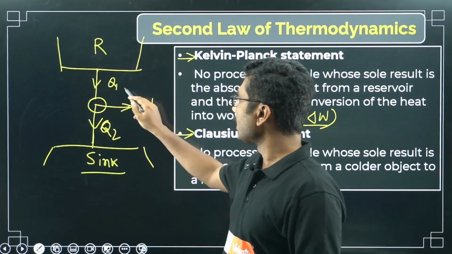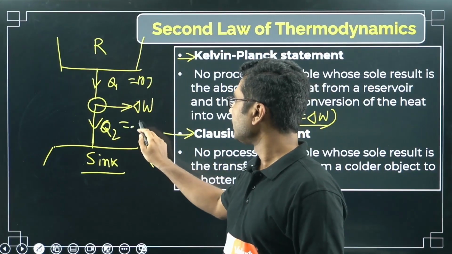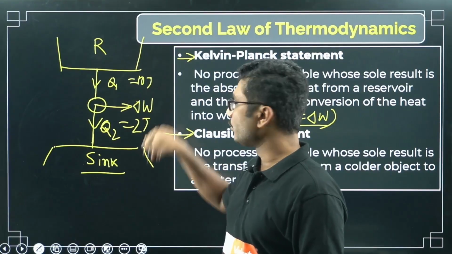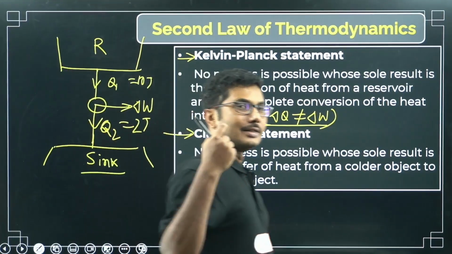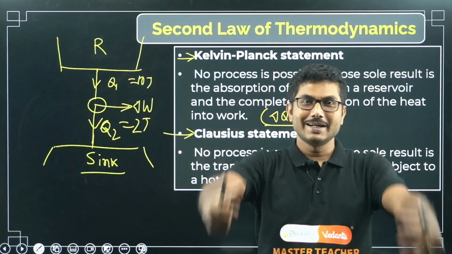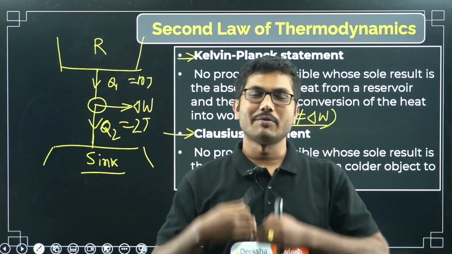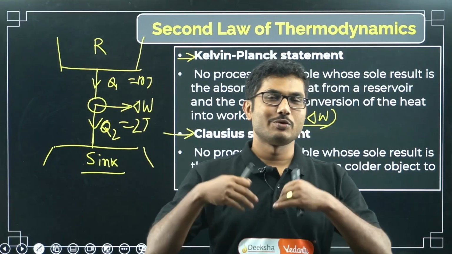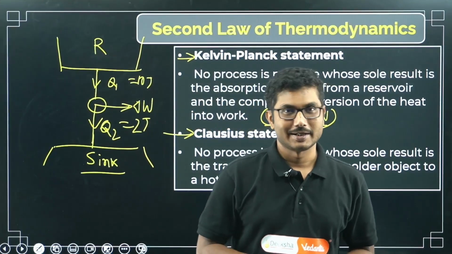Suppose you absorb 10 joules of energy and reject 2 joules, then work done is 8 joules. In simple words, you study for 8 hours, you remember 6 hours of study, and for 2 hours you are distracted and do not remember whatever you studied, like that, right?